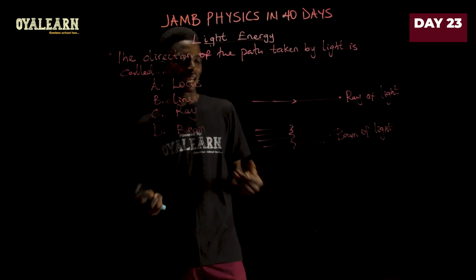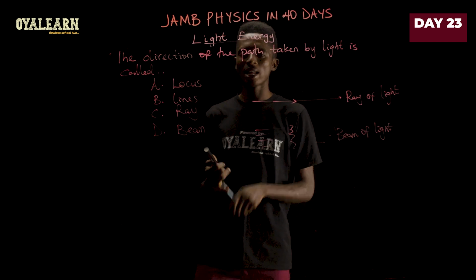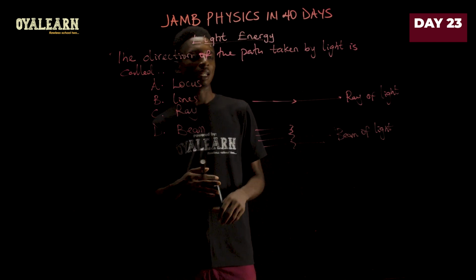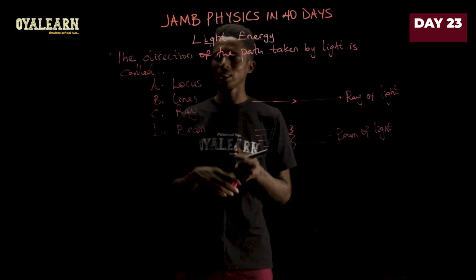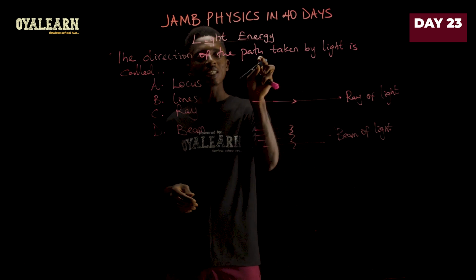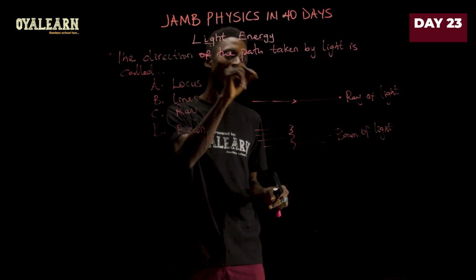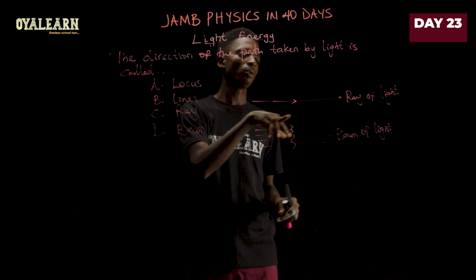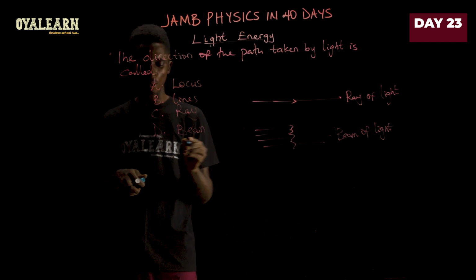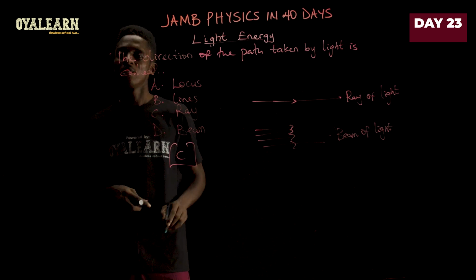We know that there are different types of beam of light. We have parallel beams, converging beams, and divergent beams. I think that's about the types of beam of light. Since this question is only looking at the path taken by light, we're going to be focusing on a ray of light in this case, which means the answer is option C, which says ray.